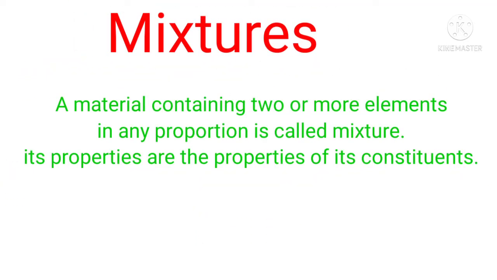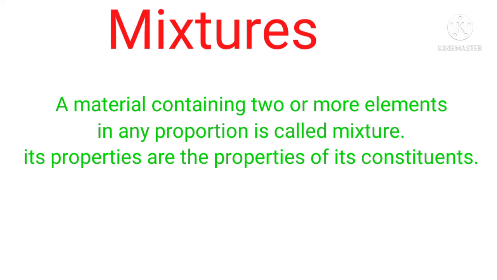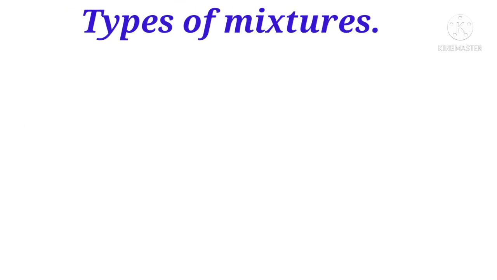Next we will study about mixtures. A material containing two or more elements in any proportion is called a mixture. Its properties are the properties of its constituents. So the properties of the mixture depend upon its constituents which are mixed in any proportion. Next we will study about types of mixtures.